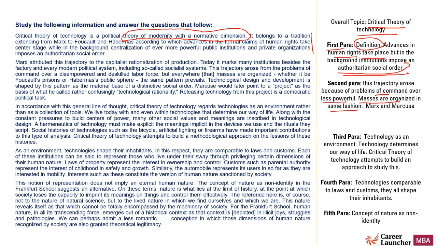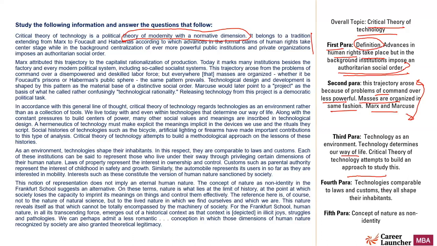Masses are always organized in the same fashion. Marx and Marcuse example is given. Very weird kind of passage. If you have understood this much, you will be able to answer the question. Third para, the simplest, I think: technology as an environment. Technology determines our way of life. Critical theory of technology attempts to build an approach to study this. So the third paragraph talks about technology being a kind of environment, and technology determines how we live our life. And critical theory of technology attempts to give an approach to how technology determines our way of life.